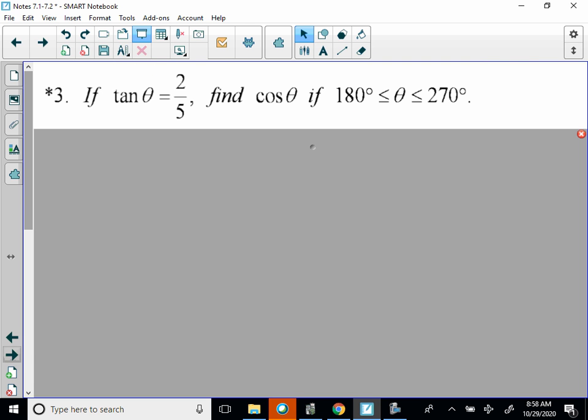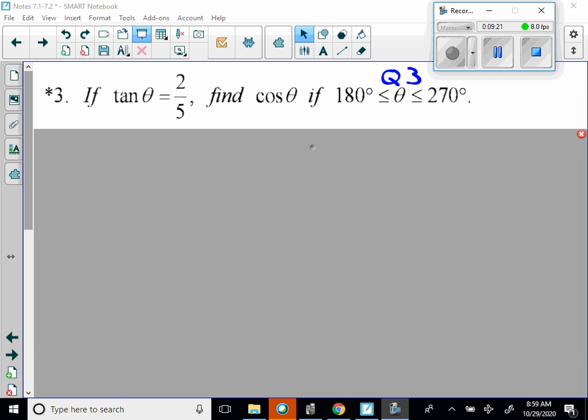So if tan theta is equal to 2/5, find cosine theta. So again, it's probably better for me to draw a triangle. It looks like we're in Q3. So why don't you give this a shot and see if you can find cosine theta, and come back once you're done, and we'll go over the problem.